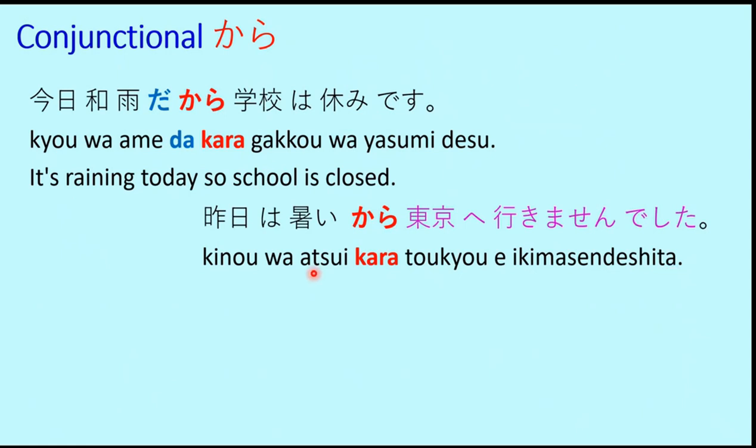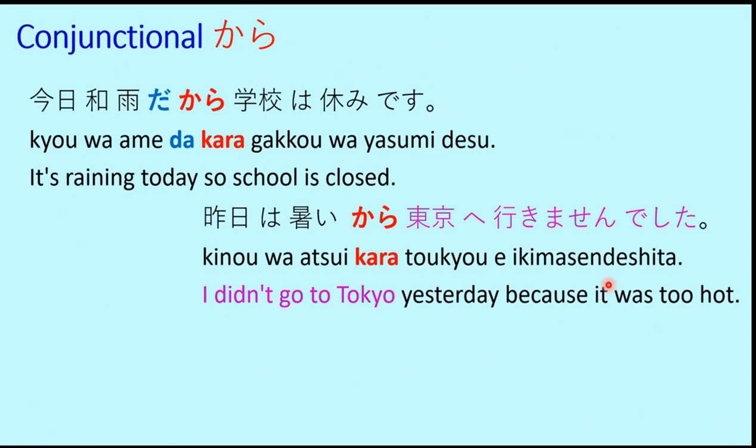The reason is here. Atsui kara, because it was too hot. Atsui is an adjective which we saw in the last lesson, which means hot. And kino is yesterday. So kino wa atsui kara Tokyo e ikimasen deshita. It means I didn't go to Tokyo yesterday because it was too hot.